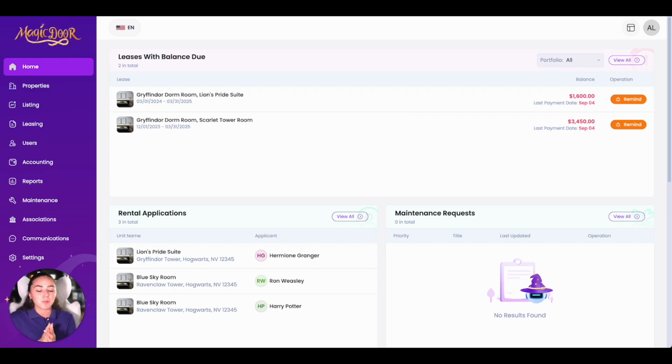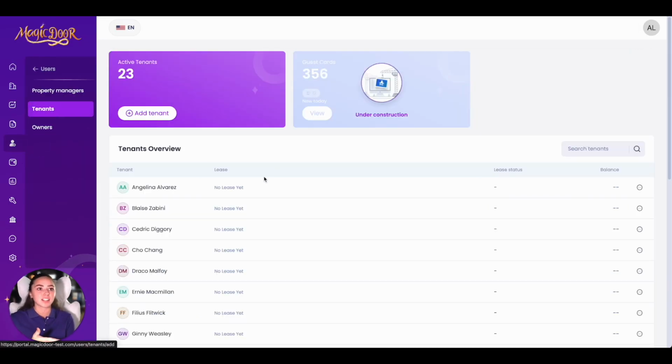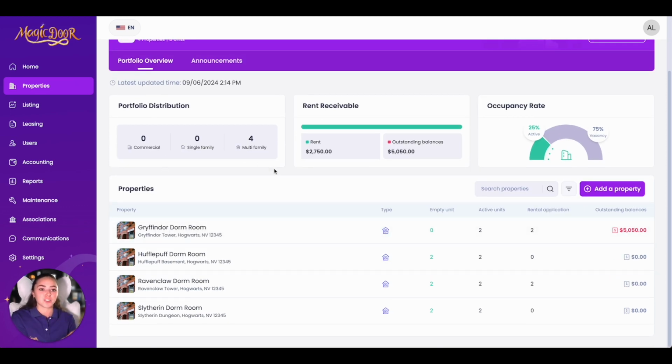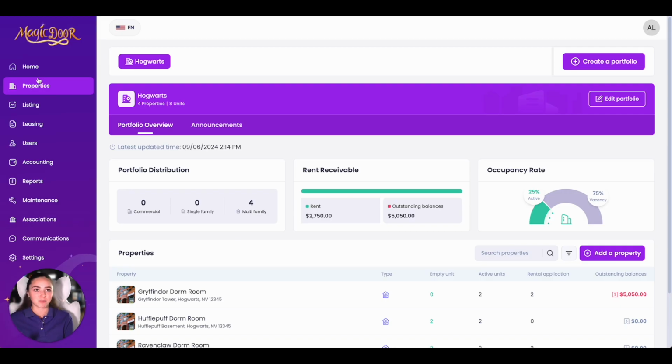Now, just a quick tip. If you ever need to add or edit anything, whether it's a lease, a unit, a property, or a tenant, just go to this left side navigation and click exactly what you want to do. So if you're dealing with a tenant, that is a user. So you would click users, go to tenants, and then you have access to all of your tenants. Once again, everything is clickable. If you are needing to change something about a unit, you would simply go to properties and find that specific unit within your portfolios. So that's just a basic rundown, but here we go. Let's hop into the properties section.